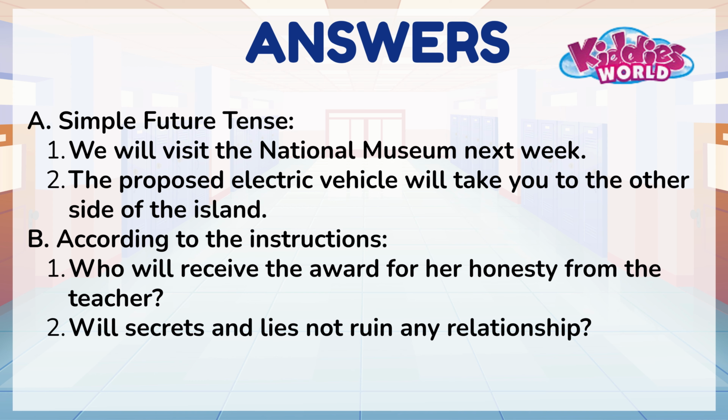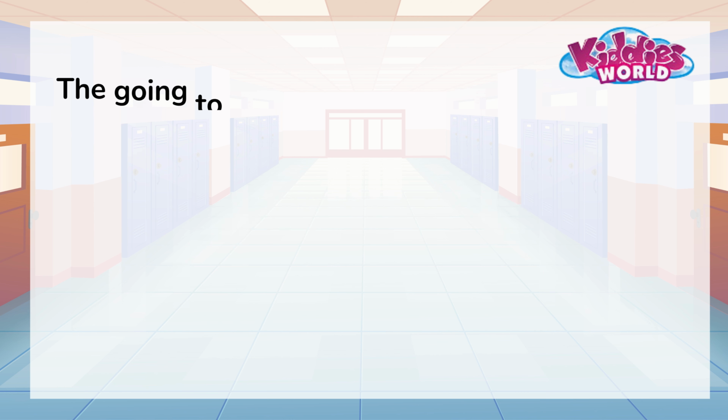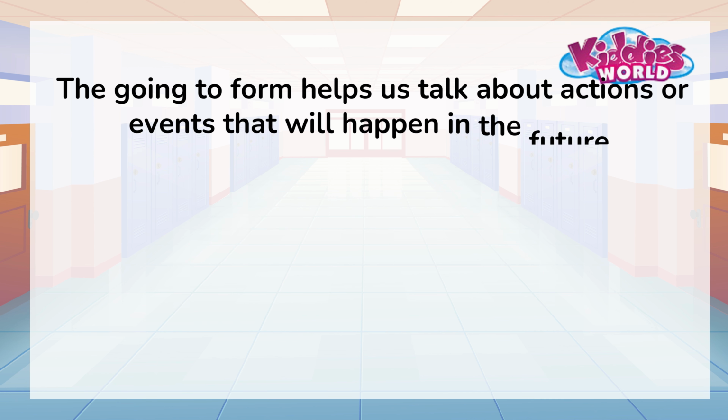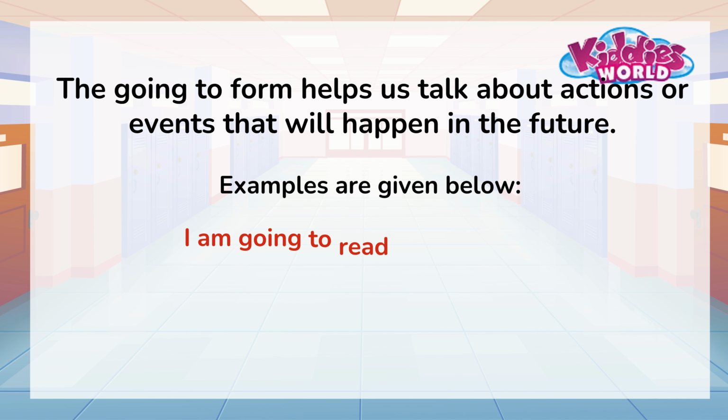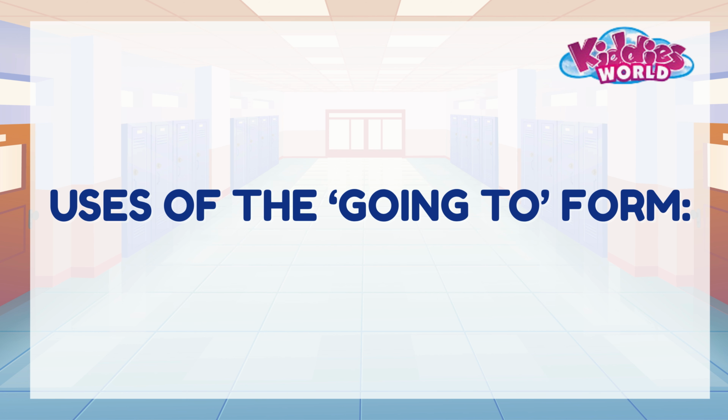Check the answers together. Now we'll learn about the going to form to express the future tense. The going to form helps us talk about actions or events that will happen in the future. Let's see how it works. Examples are given below. Uses of the going to form.